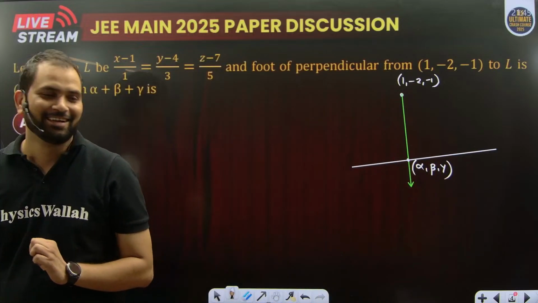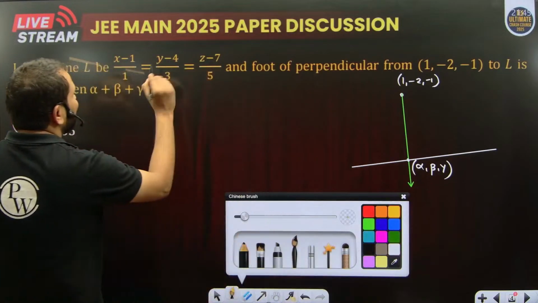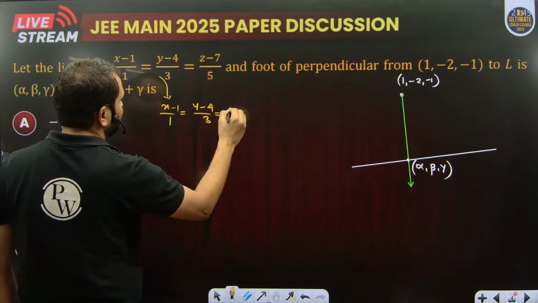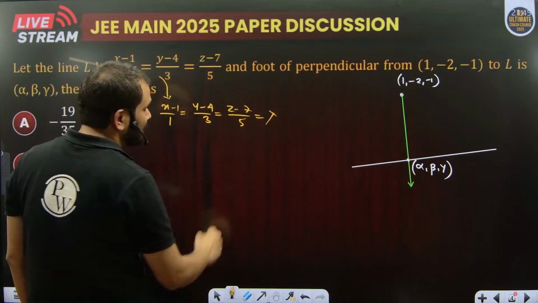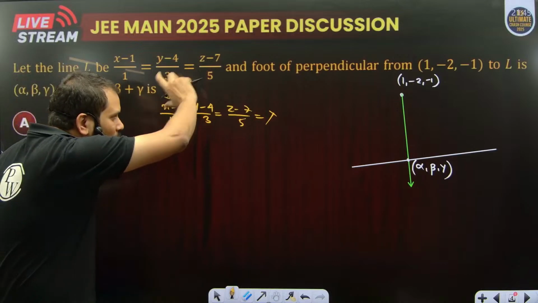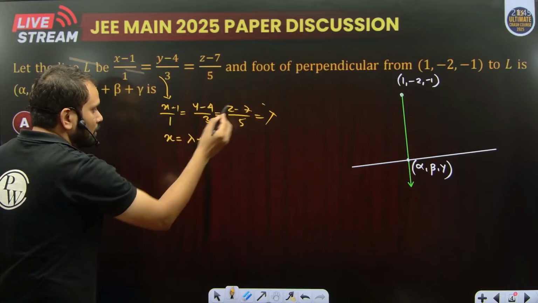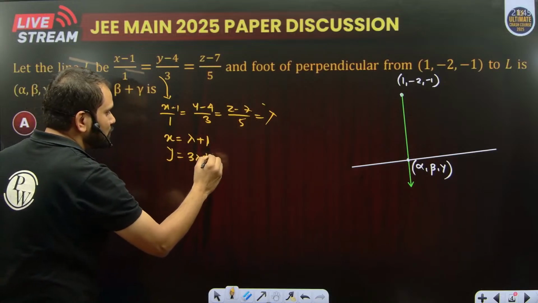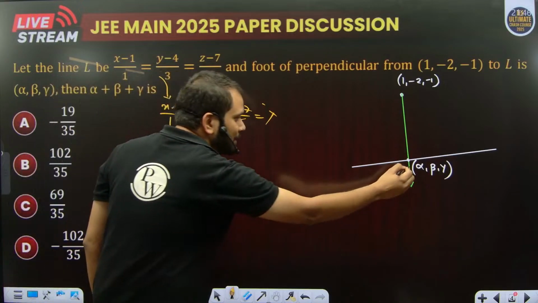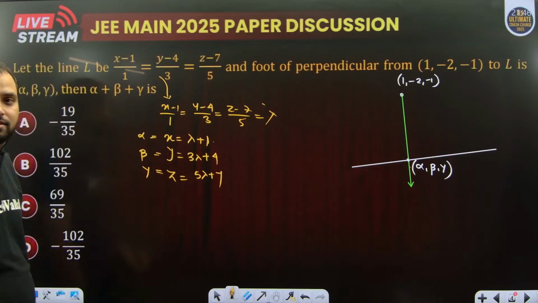Okay, so can I say (x minus 1) divided by 1 is equal to (y minus 4) divided by 3 is equal to (z minus 7) divided by 5 is equal to lambda, where lambda is the ratio of all these quantities. Any point lying on this line can be expressed as x equal to lambda plus 1, y equal to 3 lambda plus 4, and z equal to 5 lambda plus 7. So alpha, beta, gamma for the particular lambda must be expressed by these three expressions.